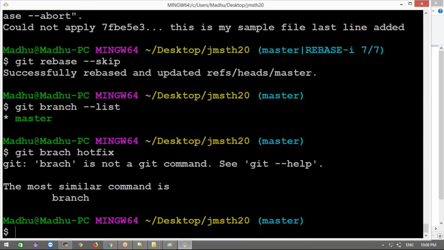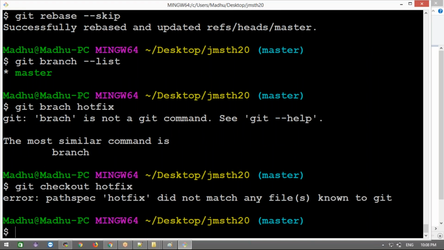Okay. Now how to change from one branch to another branch, which command are we going to use? Switching from one branch to another branch, which command? Good. Git checkout, and then the branch name is what? Hotfix, right? Hotfix.